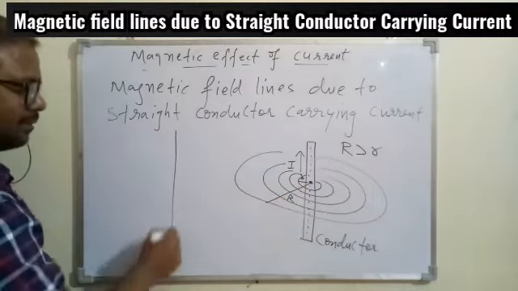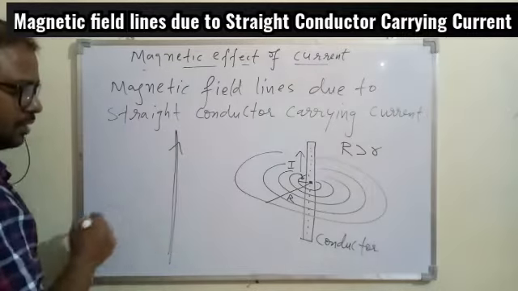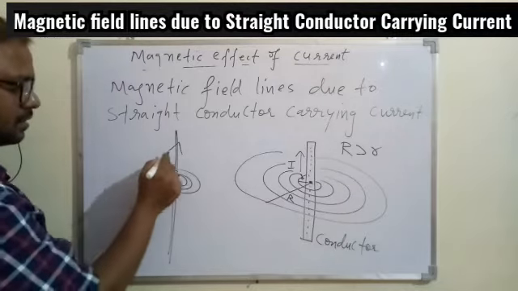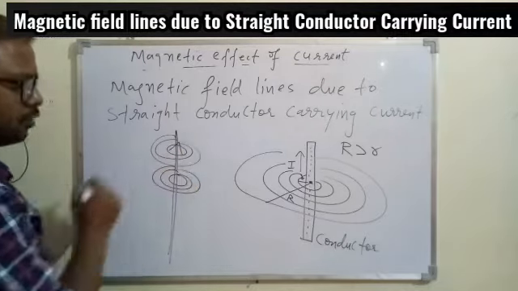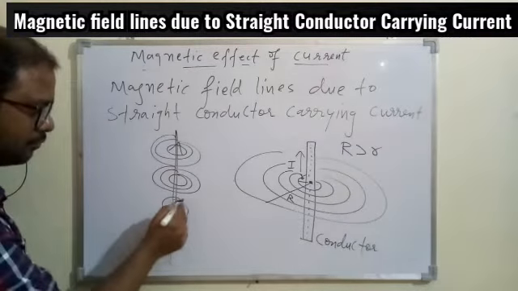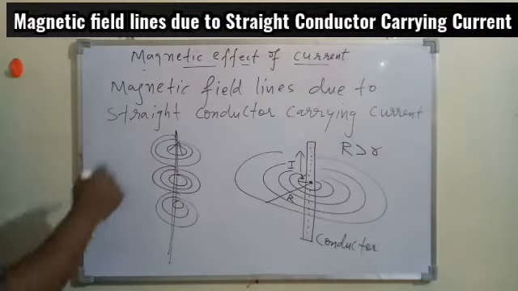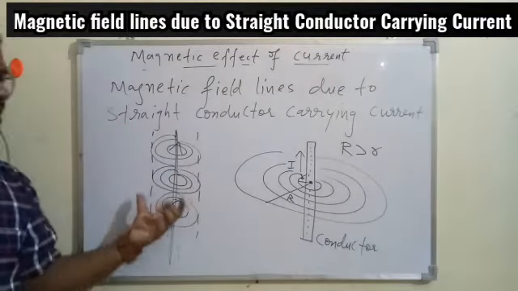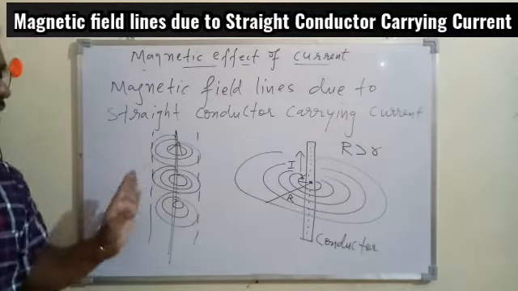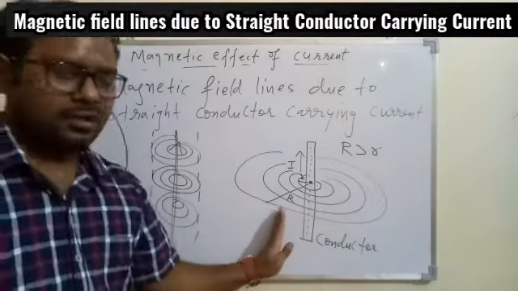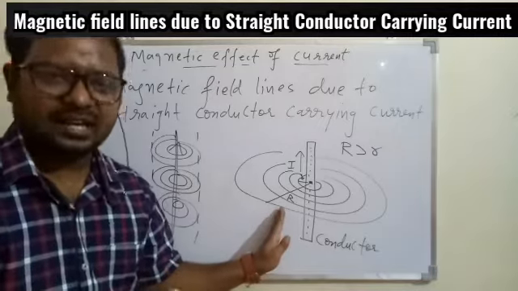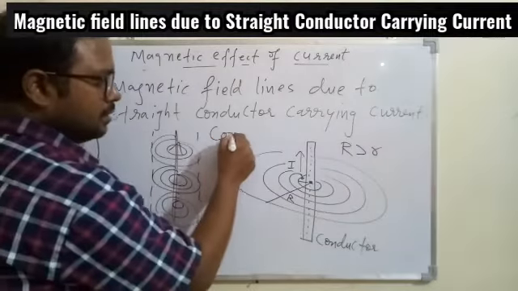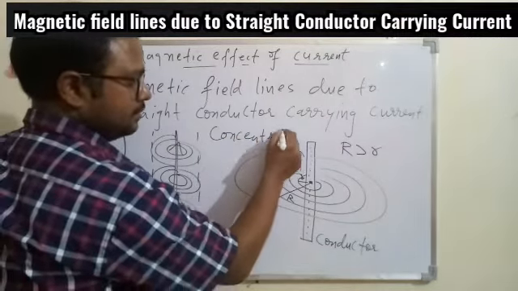So if we imagine the conductor straight away, then we know each point will be behaving as a magnet and it will produce a magnetic field lines pattern like this. If another point will behave like this, it will form pattern like this. So each and every point will form the magnetic field lines in the same pattern. So overall if we imagine, it will look like a cylinder. In general, if you see all the points together and all the magnetic field lines together at a time, it will be visible like the magnetic field lines are in the form of concentric cylinder.